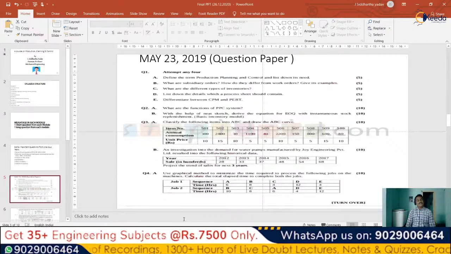So this entire 10 marks will be divided as follows: the given data will be given 1 mark. Finding out the total annual amount of price will be another 3 marks. Classifying them into A, B and C will be given 3 marks. And finally, the ABC curve part will give us 3 marks. So this entire 10 marks will be divided in this manner when we have the scheme of evaluation or correction. Okay. So this is the 10 marks, and then next we have the B bit. Third question's B bit.